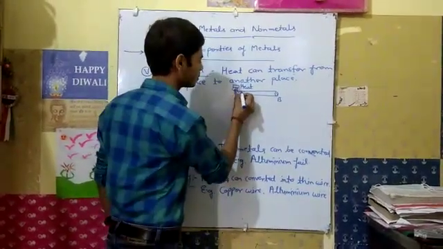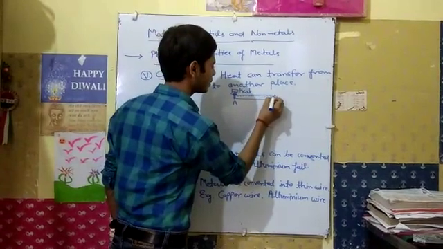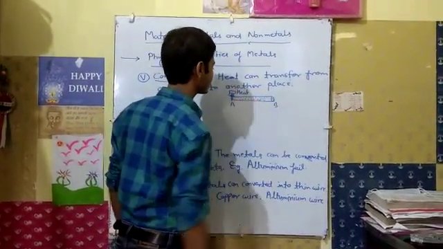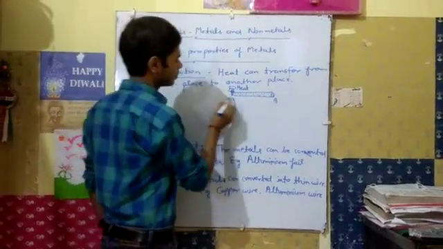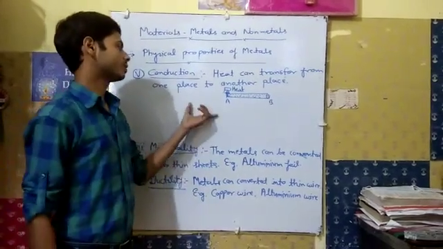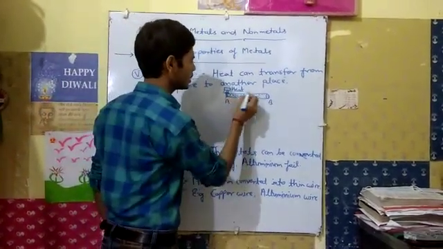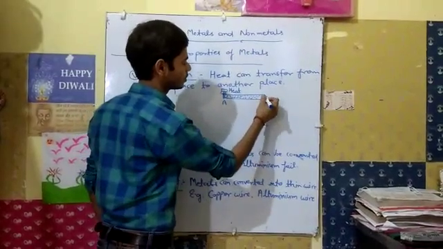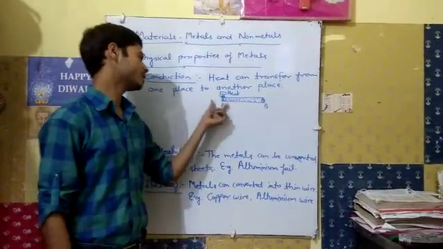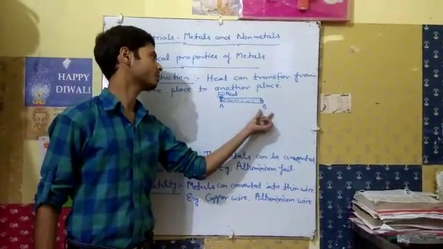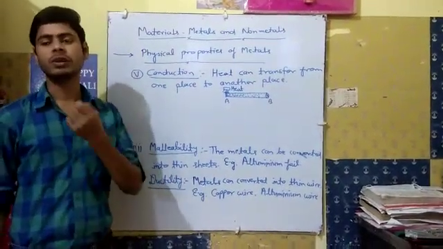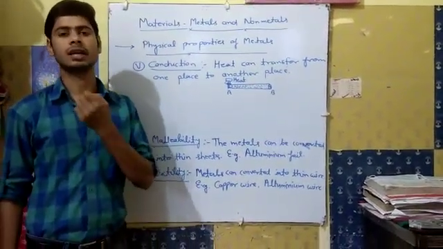Then the molecules present in any atom, in any metal, gradually carry the heat from point A to point B. That means the heat is transferred from point A to point B. So it is the property of conduction, and metals are good conductors of heat and electricity also.